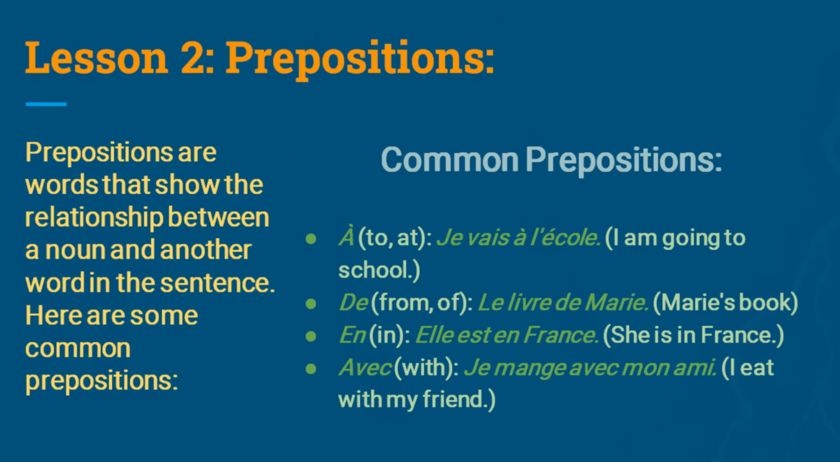Lesson 2. Prepositions. Prepositions are words that show the relationship between a noun and another word in the sentence. Here are some common prepositions. À: to or at. Je vais à l'école. I am going to school. De: from or of. Le livre de Marie. Marie's book. En: in. Elle est en France. She is in France. Avec: with. Je mange avec mon ami. I eat with my friend.